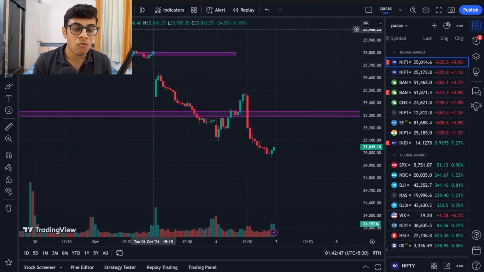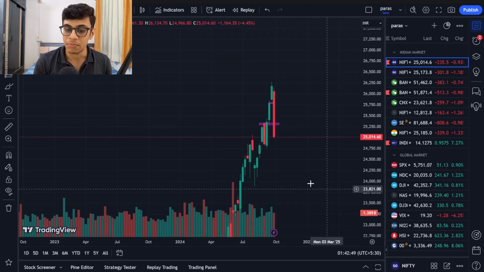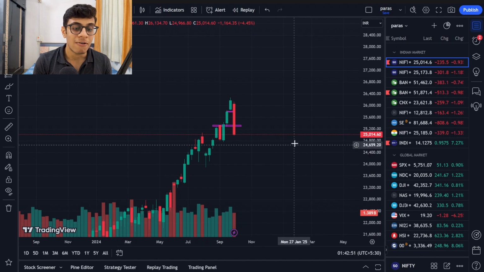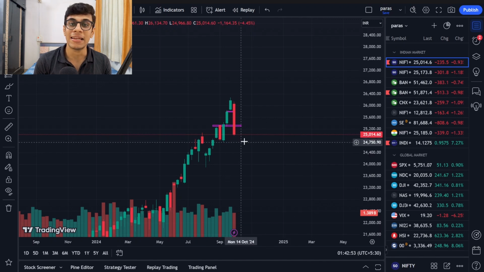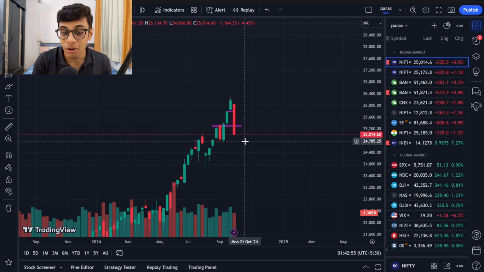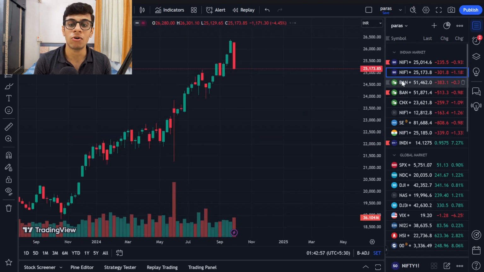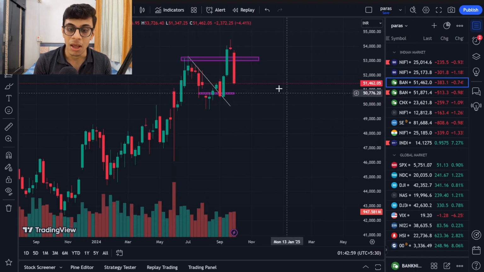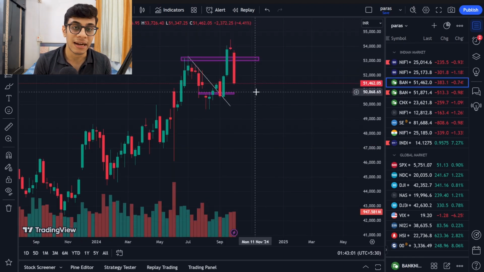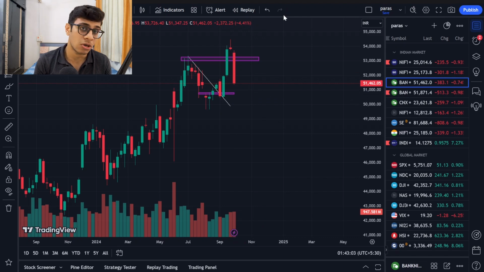Okay, but now what we can do next week is going to be very simple. Now, as of now, markets have reached a good place where they can take a good support. So right now the downside is pretty limited for both Nifty as well as Bank Nifty. Both of these indices have reached a crucial point where they can take support and start to move.